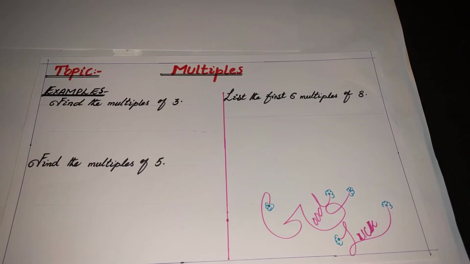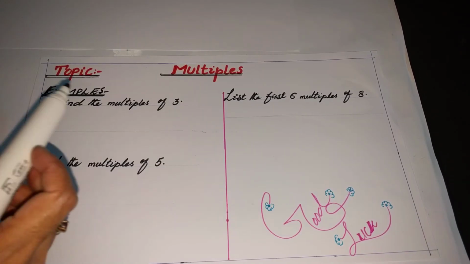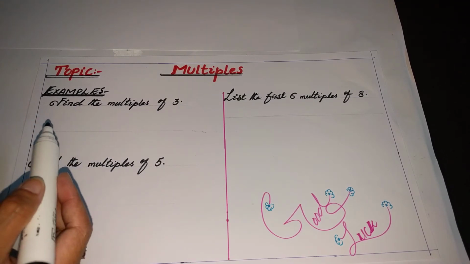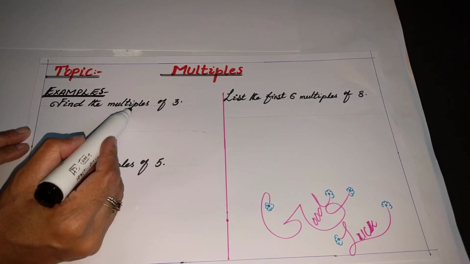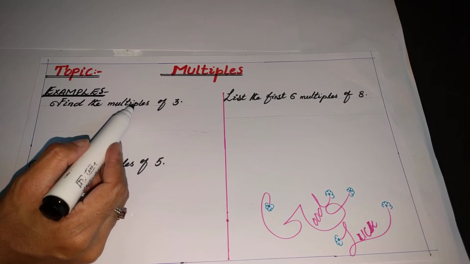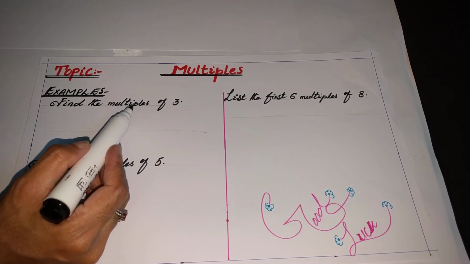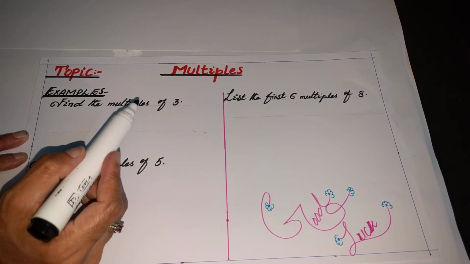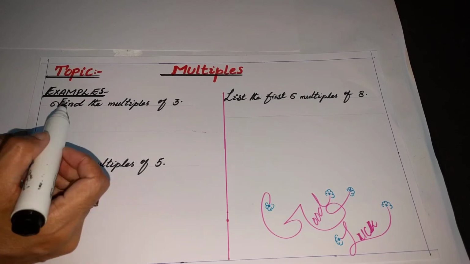I will solve an example for you to give you a clear concept of how to find multiples. I will solve the example in this pattern. Let's start. Find the multiples of 3. So how will we start? Multiples mean numbers which can be divided by another number leaving no remainder. So find the multiples of 3.